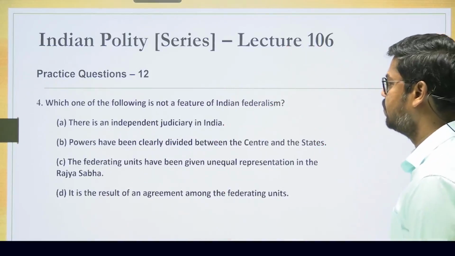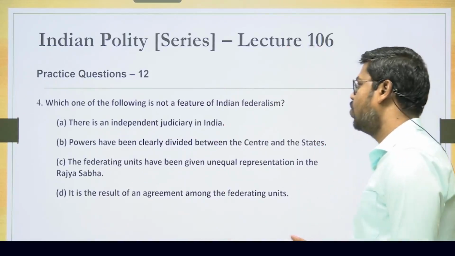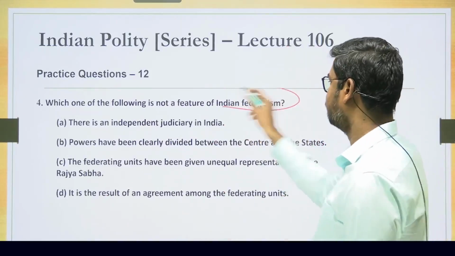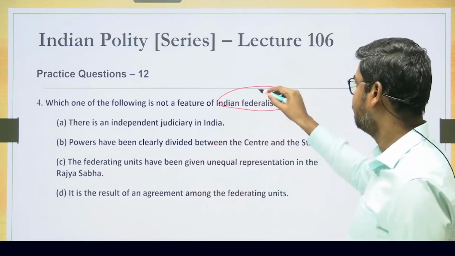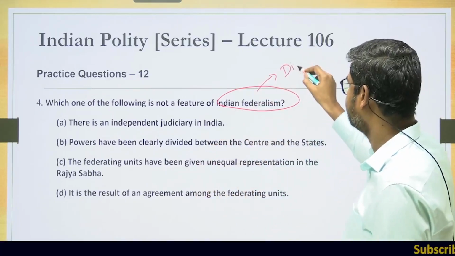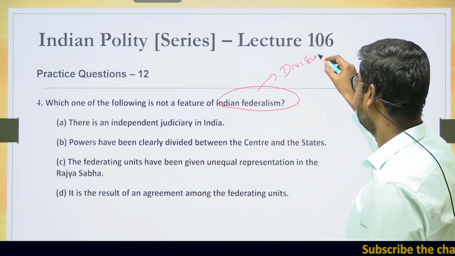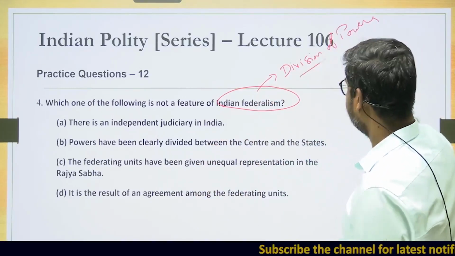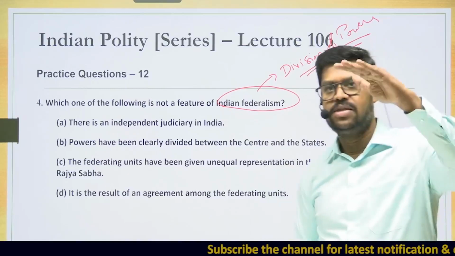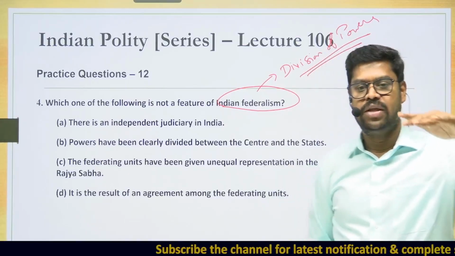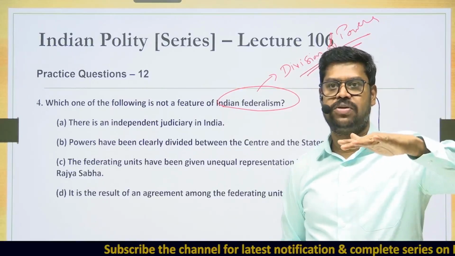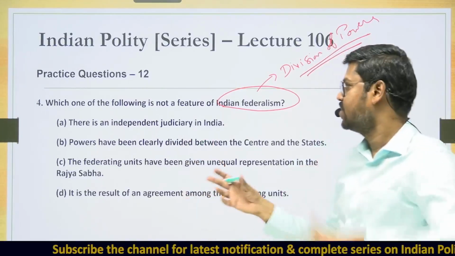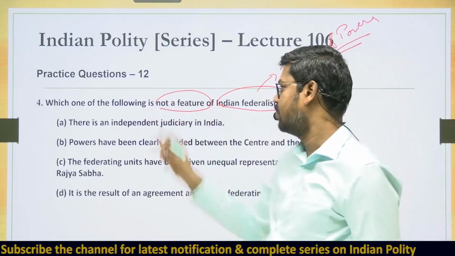Please come to question number 4. Which one of the following is not a feature of Indian federalism? When you talk of federalism, there is something called division of powers between the center and the states. Whatever provides for division of powers between the center and the state, you can call that a federal provision. So here it is asking which of the following is not a feature of federal provision.